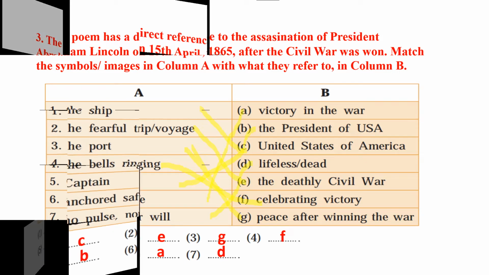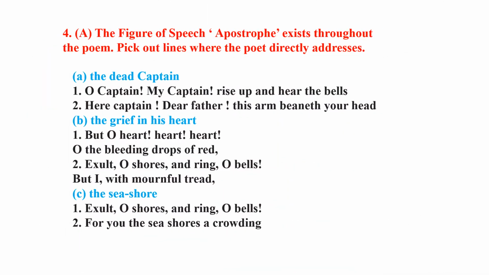Question 4. A. The figure of speech apostrophe exists throughout the poem. Pick out lines where the poet directly addresses: 1. The dead captain. O Captain, my Captain, rise up and hear the bells. 2.